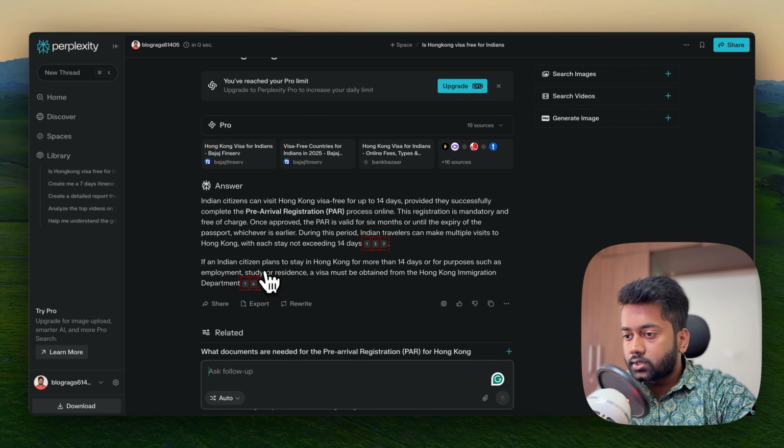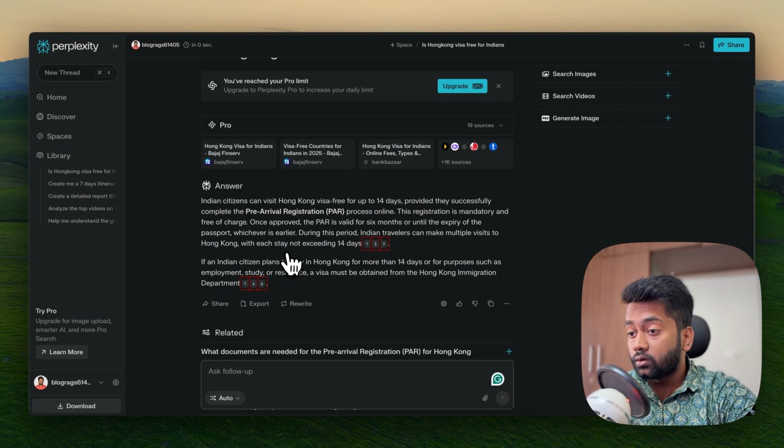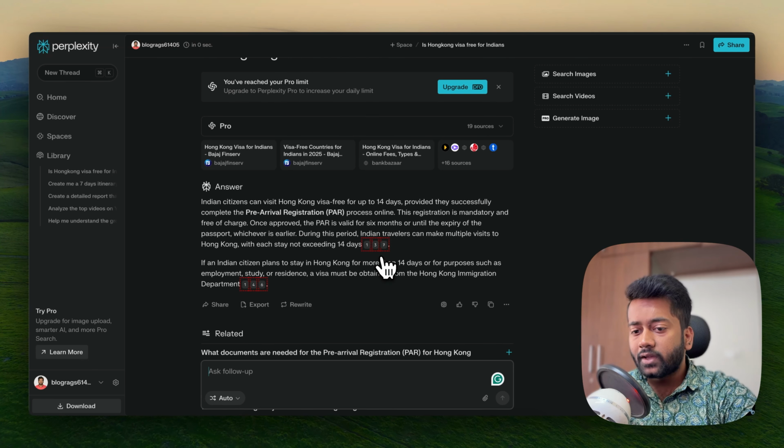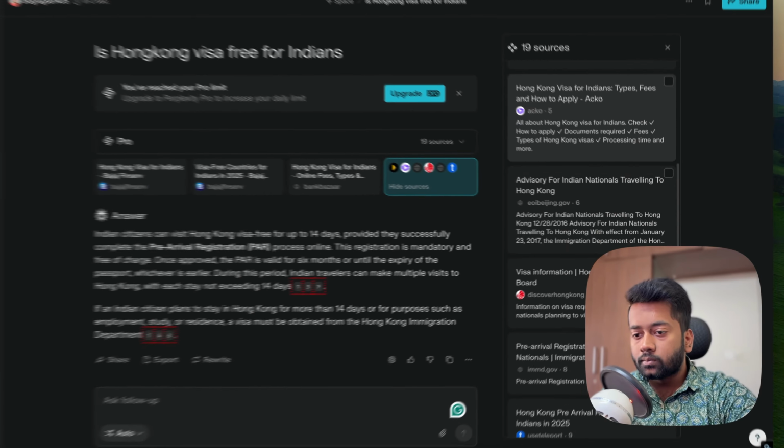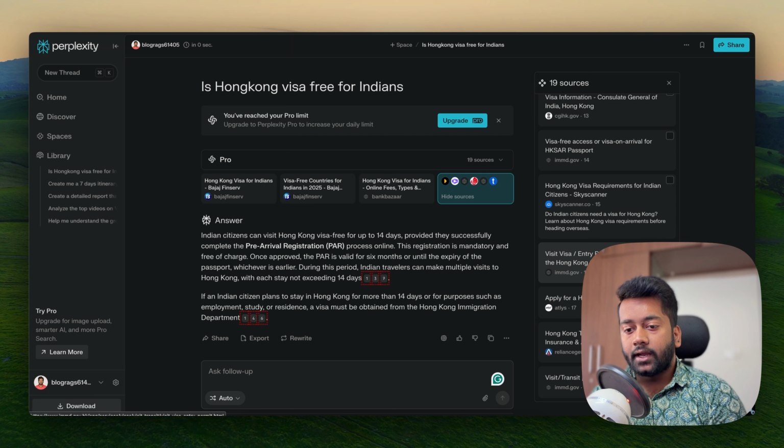So, see here it's given us: Indian citizens can visit Hong Kong visa free up to 14 days provided they successfully complete the pre-arrival registration first. This registration is mandatory and once approved, it's valid for 6 months or until the expiry of the passport, whichever is earlier. During this period, Indian travelers can make multiple visits to Hong Kong with each stay not exceeding 14 days. Now, it's a very simplified answer, and it'll take into account all the blogs, and especially it'll verify things, right? For example, I'm assuming that, let's say, there are 60% of blogs which talked about the duration of every stay needing to be 14 days, and this is what the process is. So it'll only give you those answers.